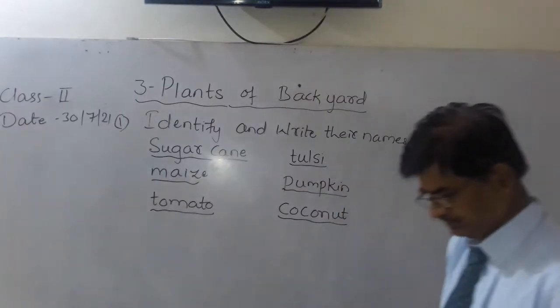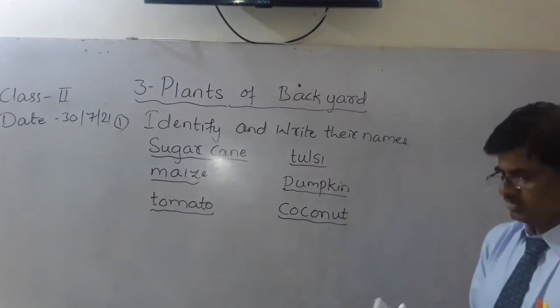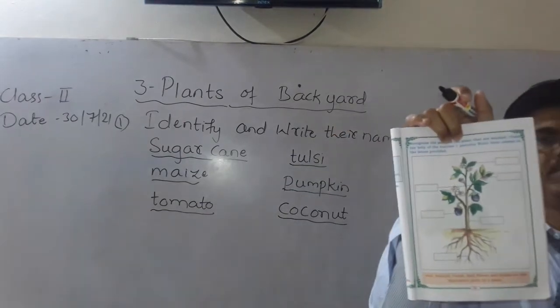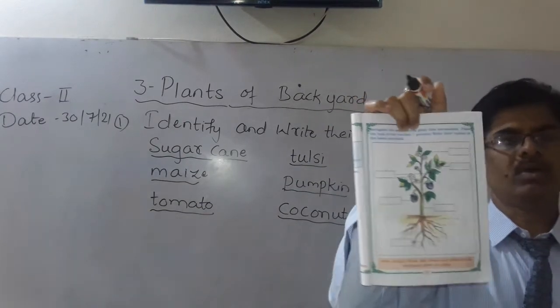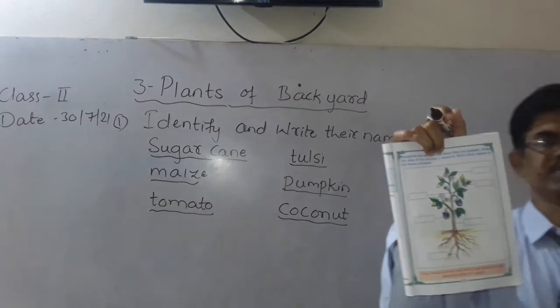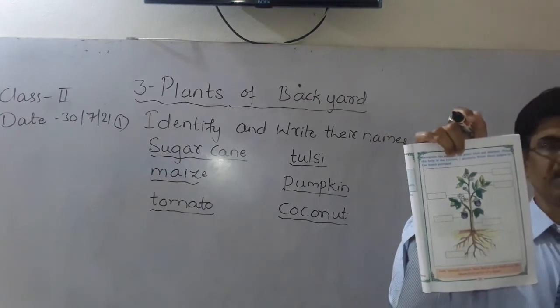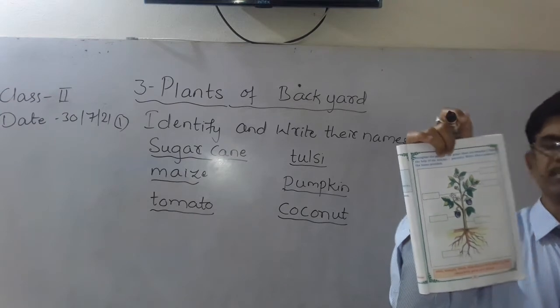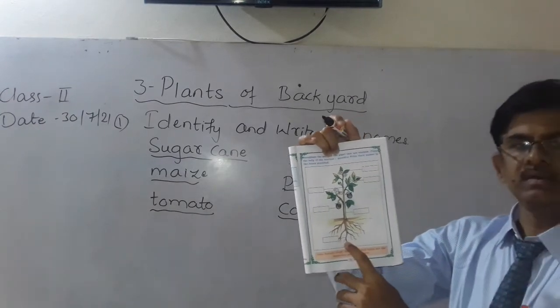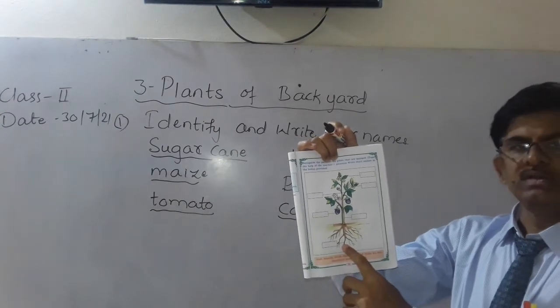Now let me show you the plant here, the plant with all the parts. Let me show you all the parts, understood? So this is the plant diagram, and you can see the first one is the root part. First one, this is the root part.